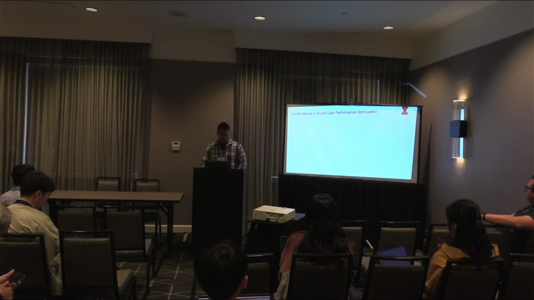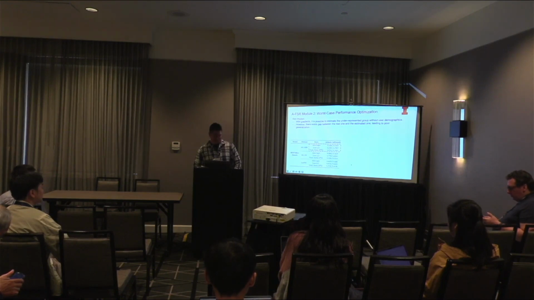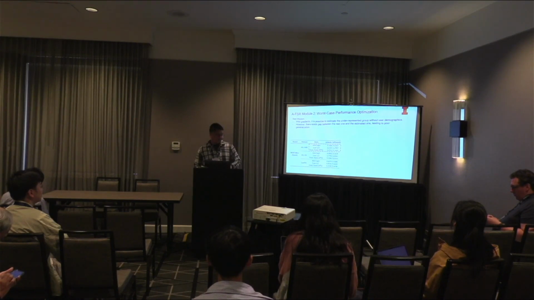In addition to Dirichlet neighbor smoothing, our method also adopts worst-case performance optimization. So the key intuition here is that, recall, I just said we performed a pilot study validating that larger training gradients may be triggered on the minority group. Therefore, it is possible for us to estimate the underrepresented group, in this case using the gradient information, even if we don't have the actual user demographic labels.